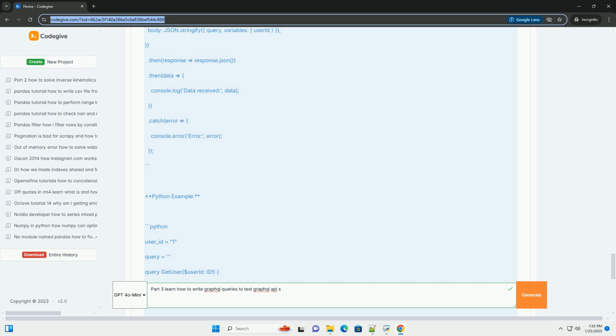5. Handling variables in queries. GraphQL allows you to use variables to make your queries more dynamic. Here's how you can do that. Query with variables. JavaScript example. Python example.